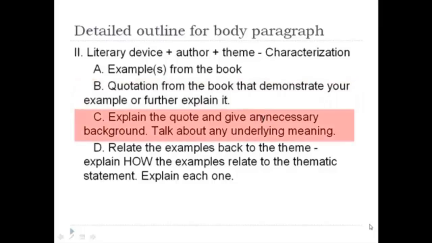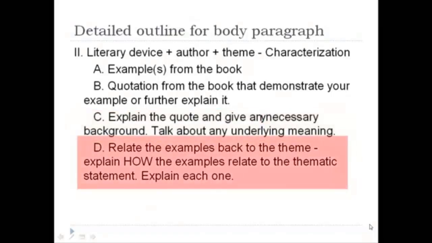Letter C. After you have given examples and maybe a quotation and some very specific details, then you want to explain the quote or the details and give any necessary background. Talk about any underlying meaning that might be there, and I'll show you an example in a few minutes.